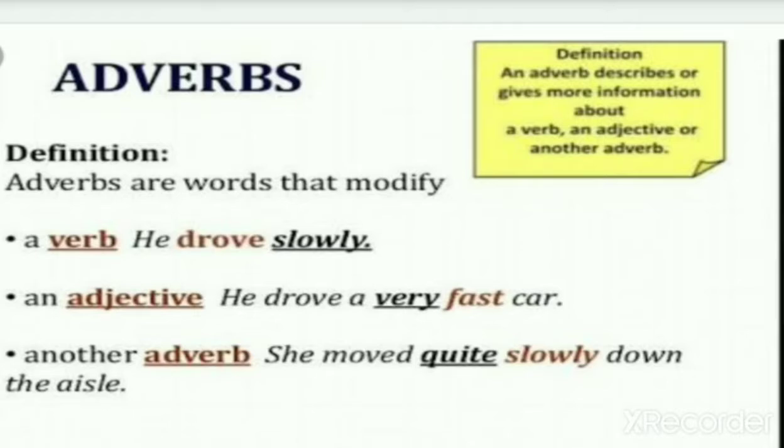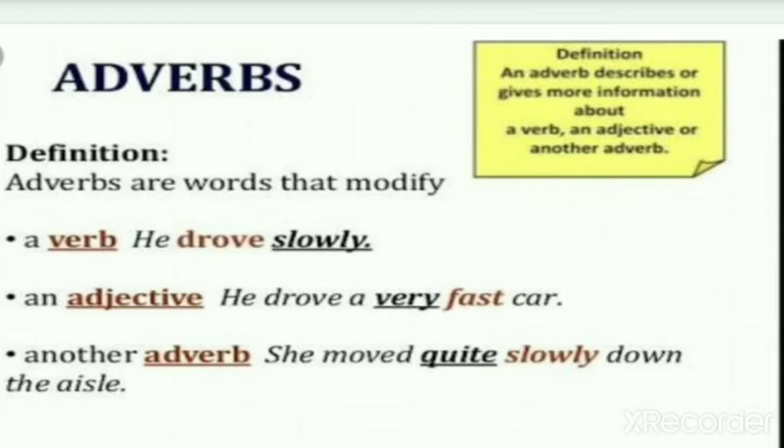A verb is a state of being or doing something, like reading, walking, jumping, hitting, pushing. These are verbs. And what is an adjective? It describes noun and pronoun both. In the same way, adverbs describe verbs and adjectives. Like we have, he drove slowly. How has he driven? He drove slowly.